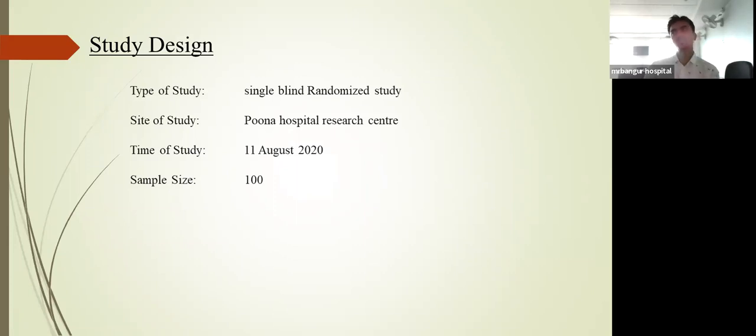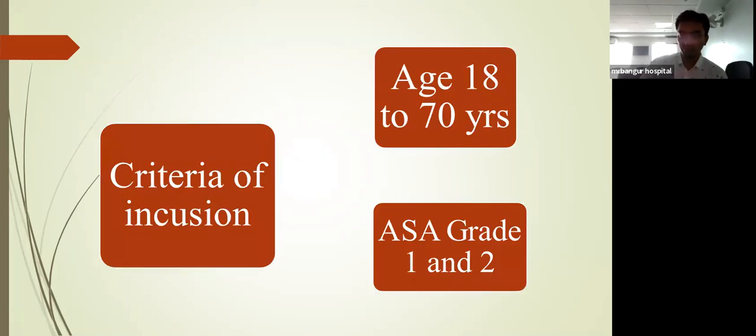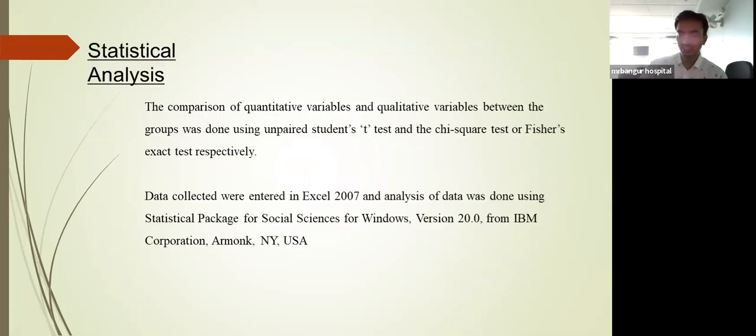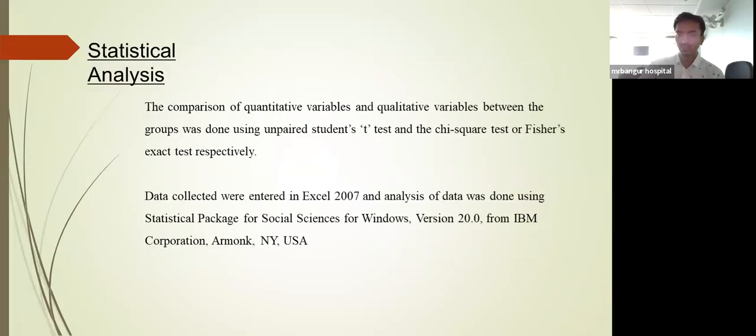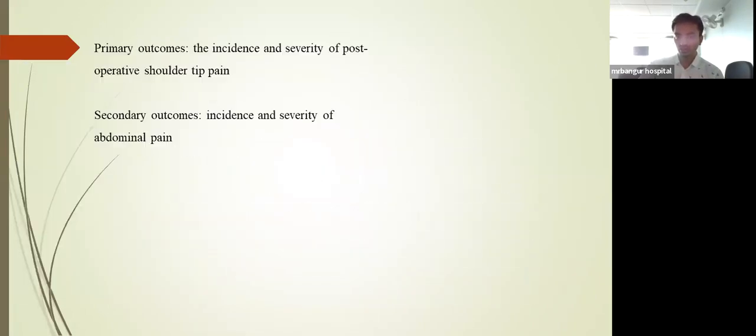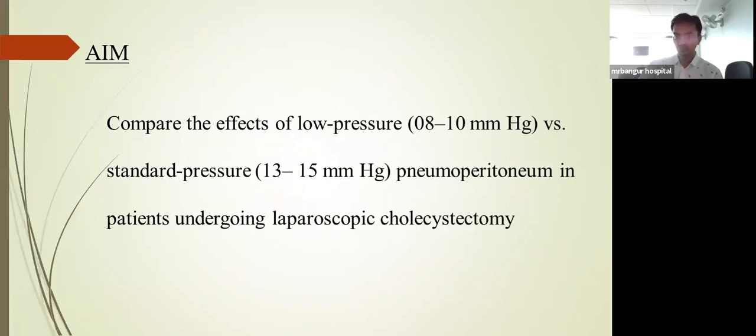Sir, because the standard pressure pneumoperitoneum, we know the adverse effects of the standard pressure in the pneumoperitoneum, such as increased liver enzymes, increased pressure over viscera. That's why we need to do a low pressure. We create a low pressure.